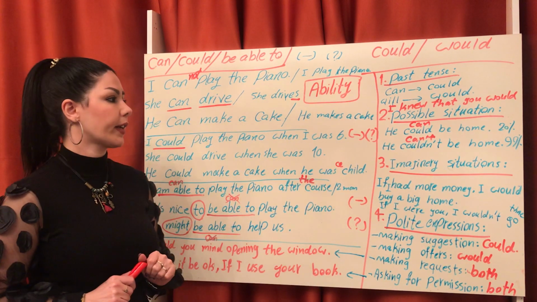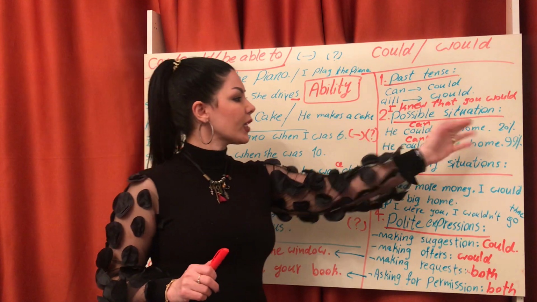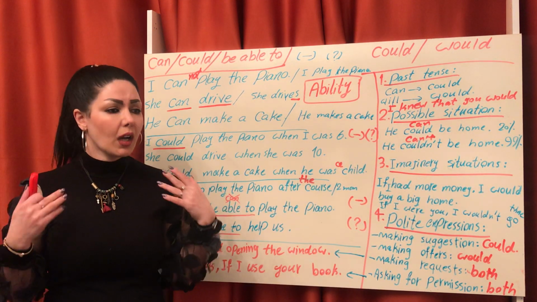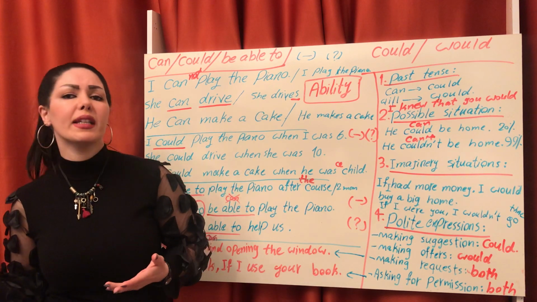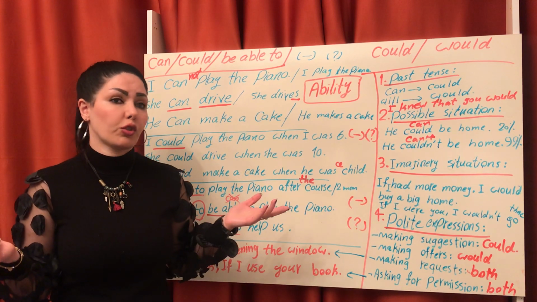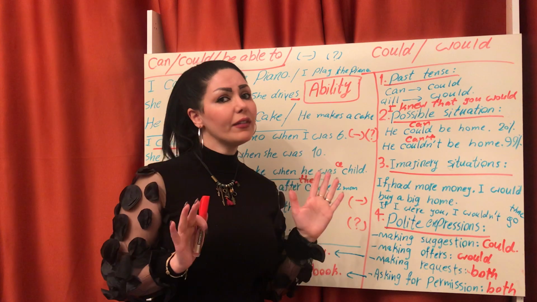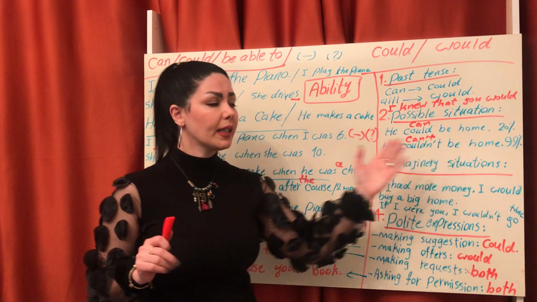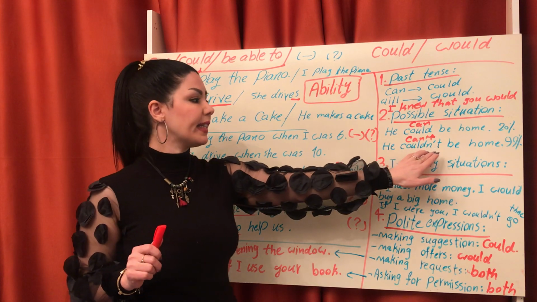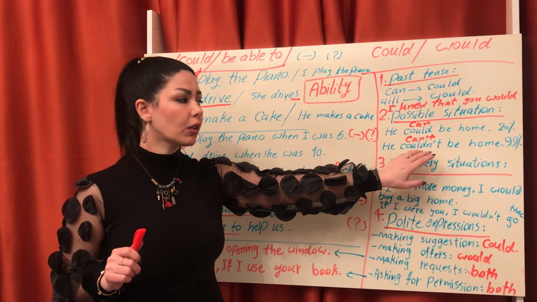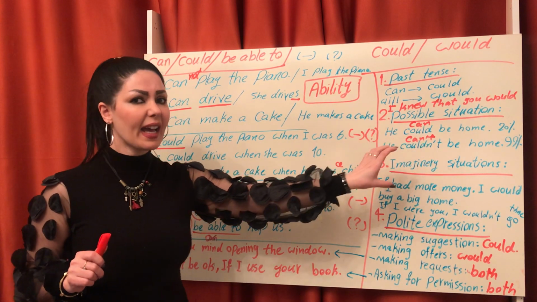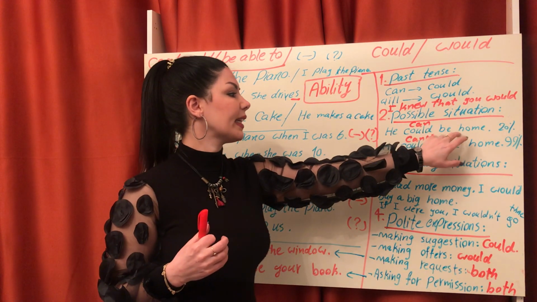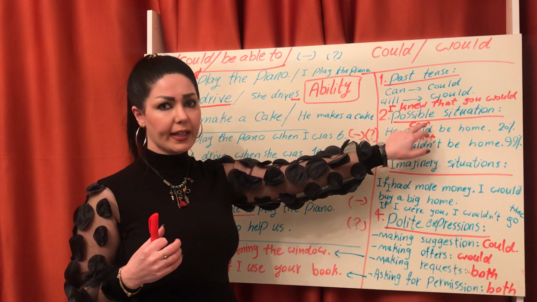Both of them are correct. So in this situation, 20%, I'm not sure. I don't know. He could be home. I'm not sure, okay? But if I say he couldn't be home, if I use the negative form of could or the negative form of can, I'm more sure than with could or can.